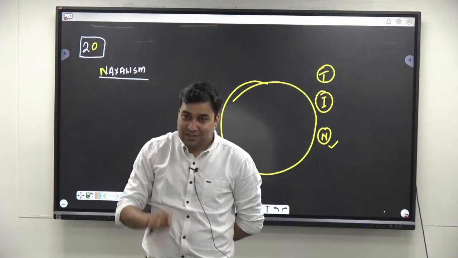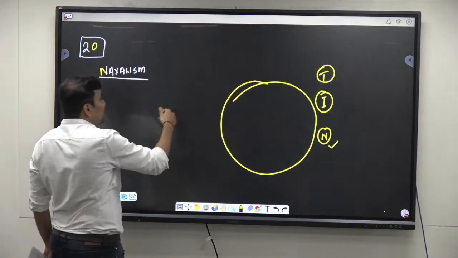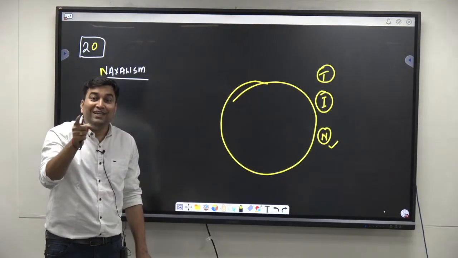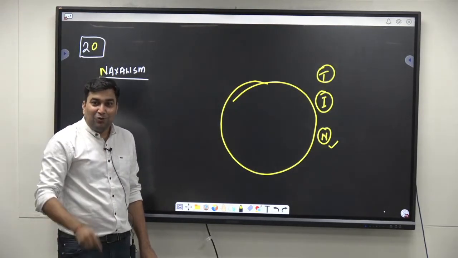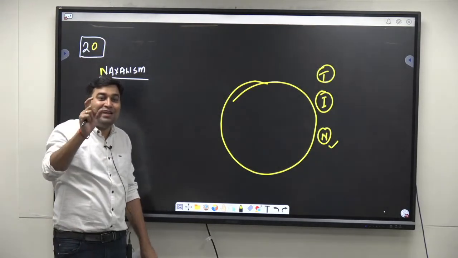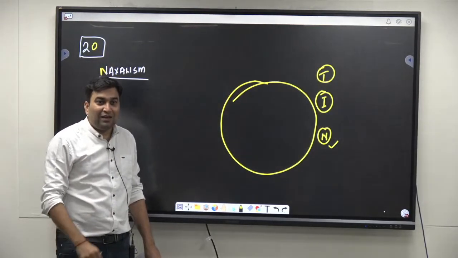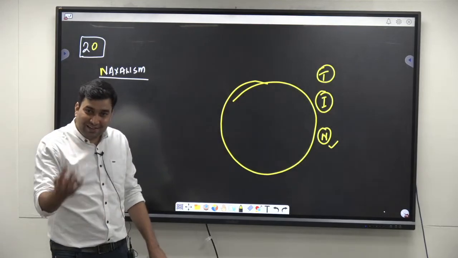In Naxalism, what is it? As you rightly said, Naxalism is an ideology which makes use of violence to destabilize the state and capture the political power. What is their final aim? Capture the political power. That is what Mao says, that power comes from the barrel of the gun.